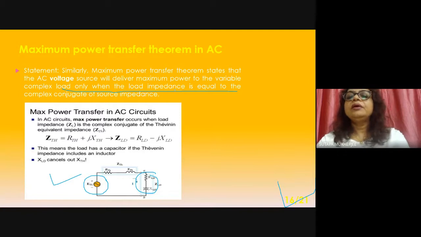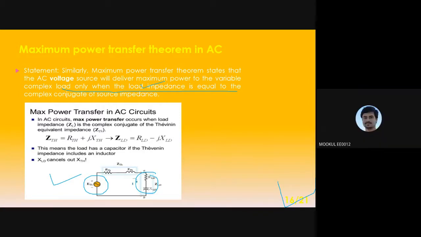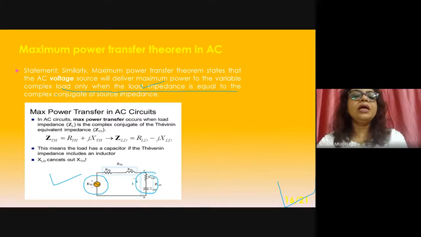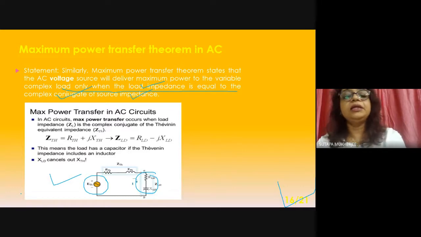Here we said resistance, and here I am saying impedance. The load impedance is equal to the complex conjugate of the source impedance. So if it is RTH plus JXTH, it will be RL minus JXL.